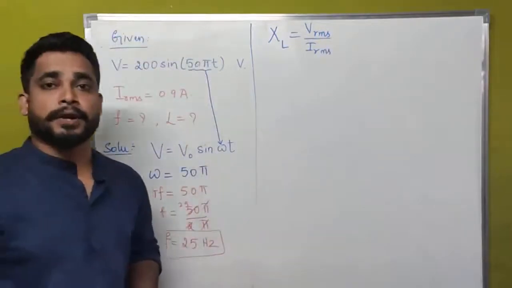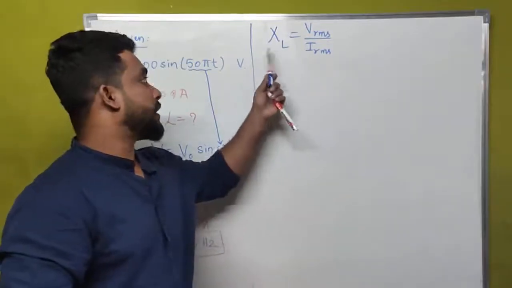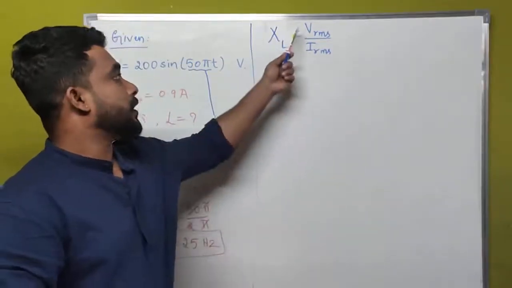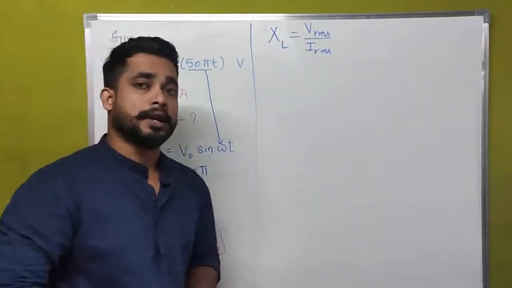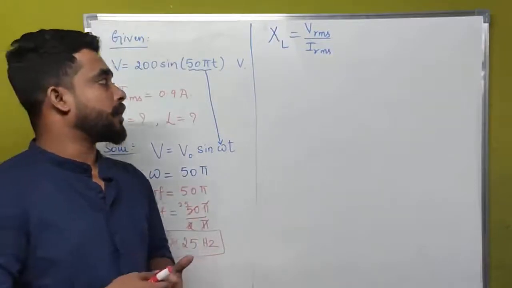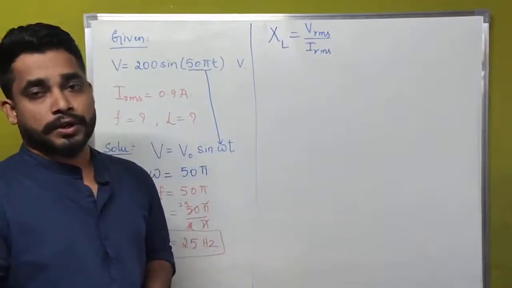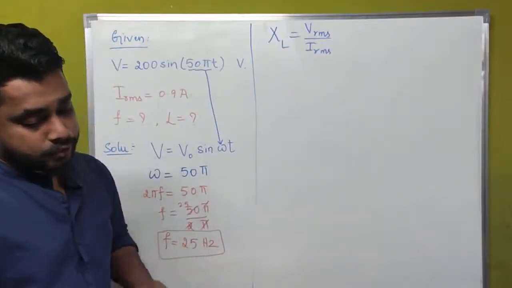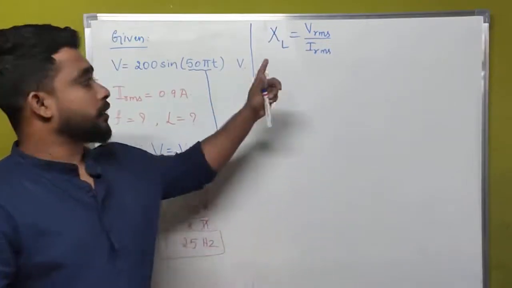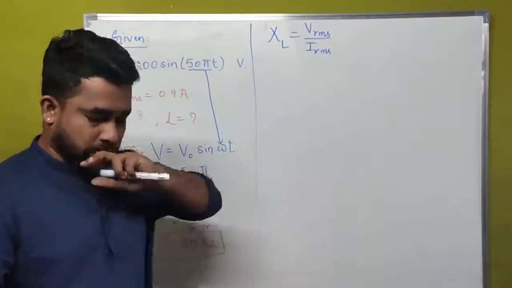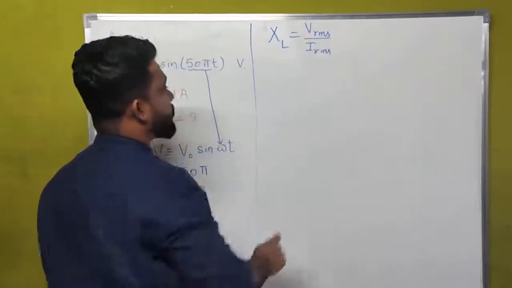This is the expression for inductive reactance. If you go through our previous sessions, I have said this in terms of ratios of IRMS values of voltage and current. What is the value of inductive reactance? That is the ratio of the RMS values of voltage and current, as we have shown in our earlier classes. But here, using this expression, we are going to find out the value of inductance. Now, what is the value of VRMS?